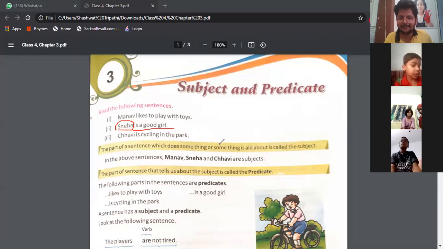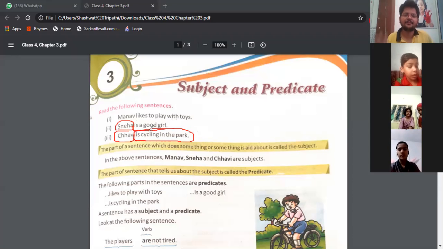Now, let us see the third example. Chavi is cycling in the park. Which is the subject? Sir, Chavi. Chavi is the subject. Why is Chavi the subject? Because again the sentence is talking about Chavi. The remaining part of the sentence, which is talking about the subject, will be the predicate. Is it clear to you? Yes, sir. Any problem? No, sir.